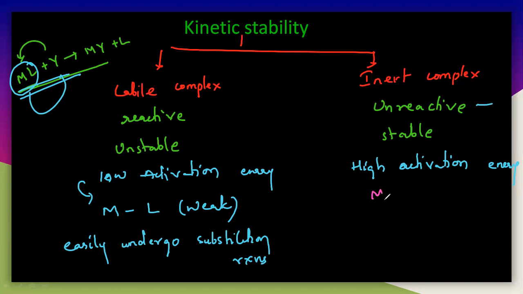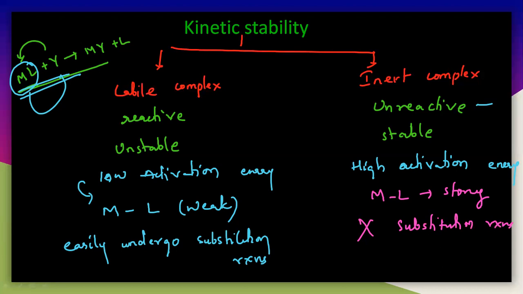But here the interactions of the metal and the ligand are very strong. So then it needs very high activation energy. It is completely stable, which is unreactive, inert. So we have to supply a high amount of energy. If the interactions between this metal and the ligand are very strong, it cannot undergo substitution reaction. So there is no substitution reaction in the case of the inert complex.